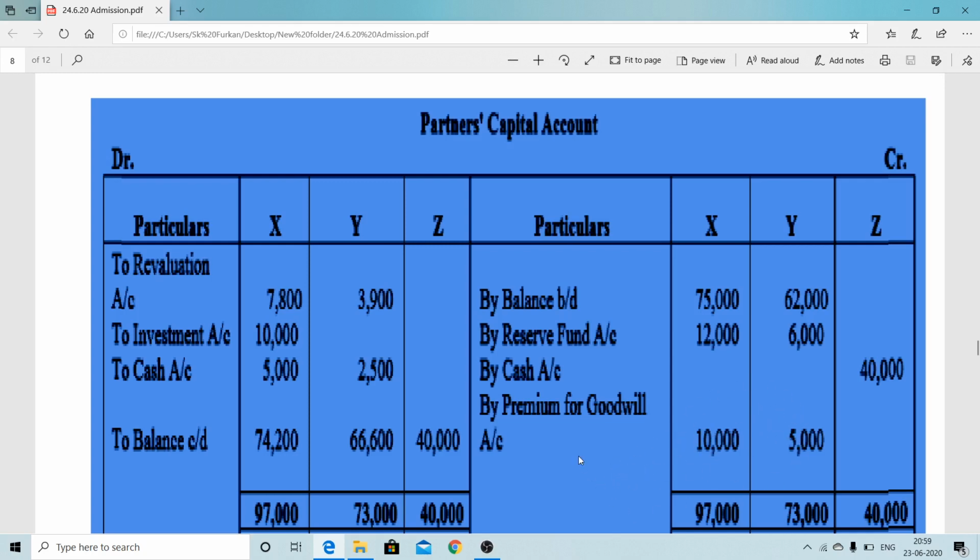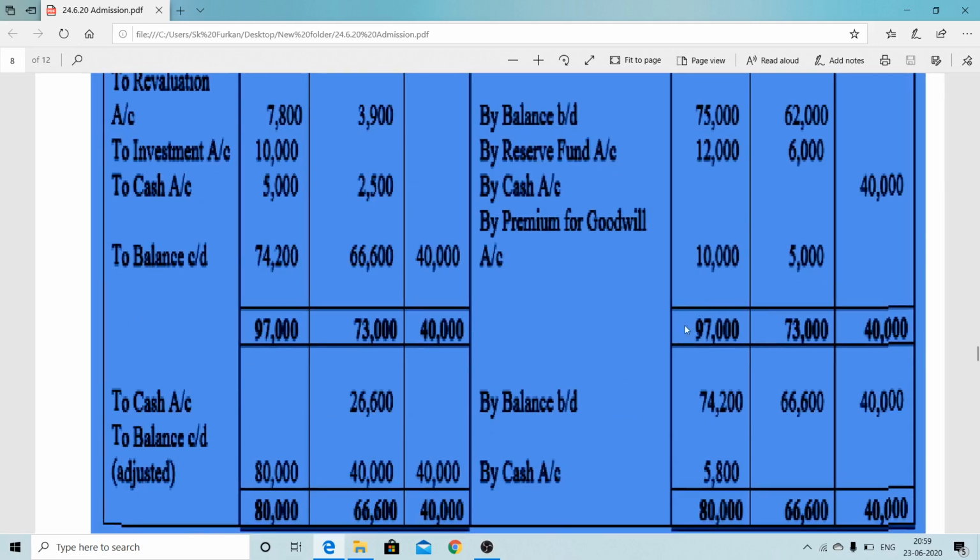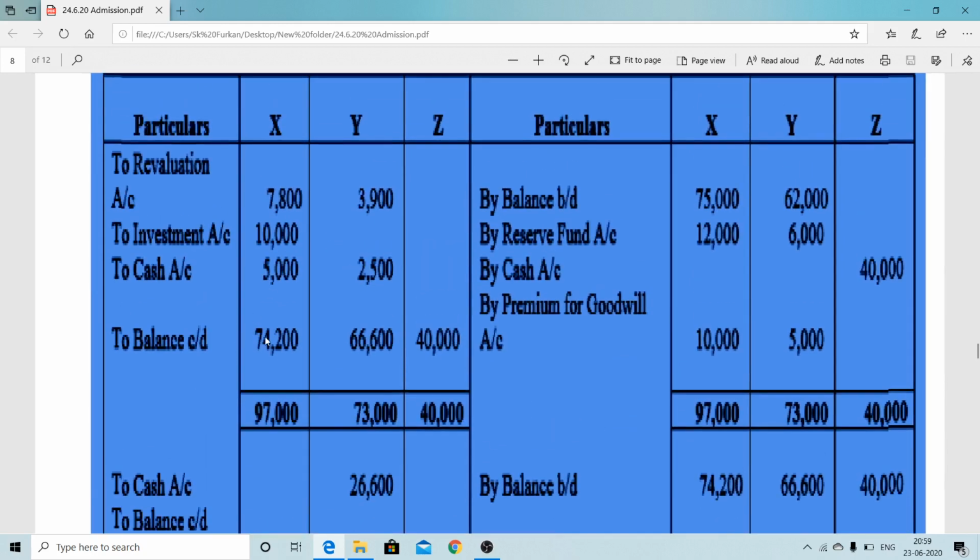Now half of the goodwill is withdrawn to the cash account, 5,000 and 2,500, half of the amount withdrawn. A revaluation loss arises, so to the revaluation account, X's capital and Y's capital, the loss is distributed. Here one investment is taken over by X's capital. After that we can find the rough CD. To find the balance CD, credit side minus debit side: the credit side comes to 97,000, 73,000, 40,000. Here Z 40,000, 40,000 same, but for X and Y the difference CD comes to 74,200, 66,200.